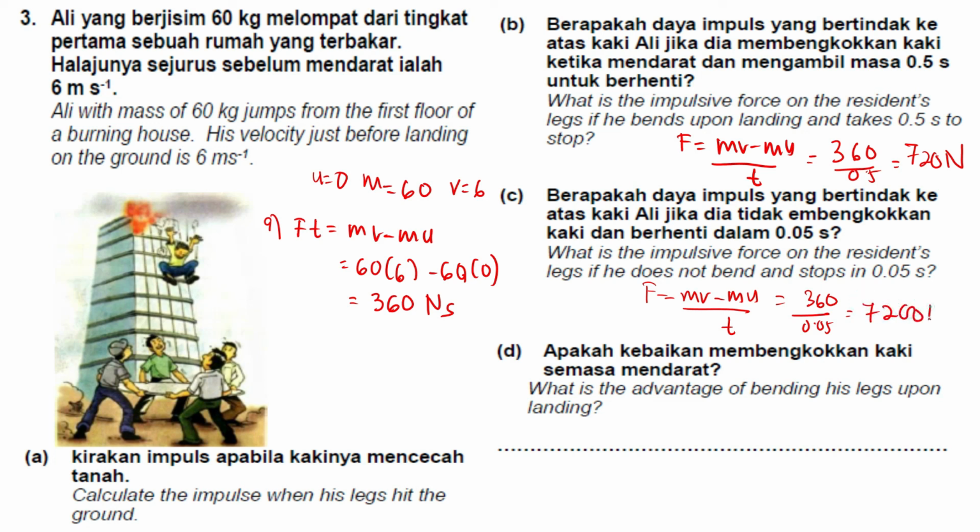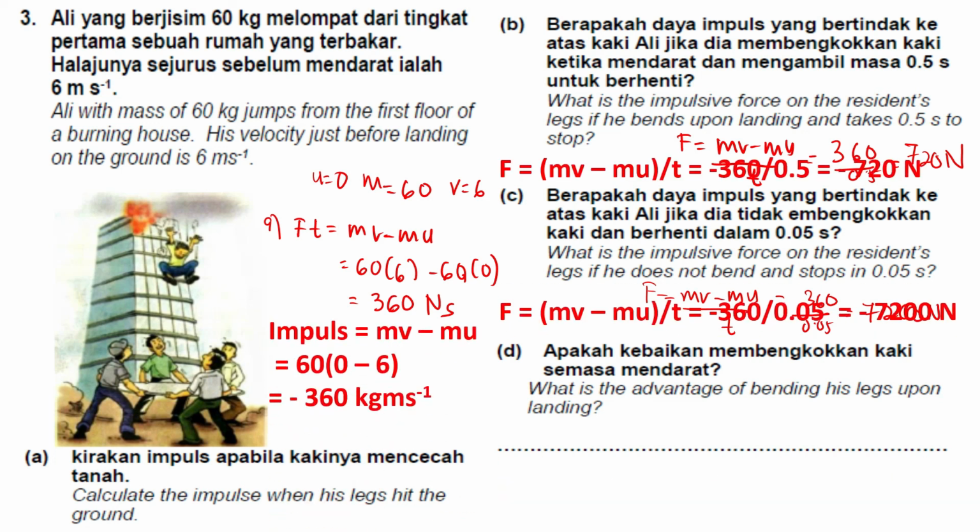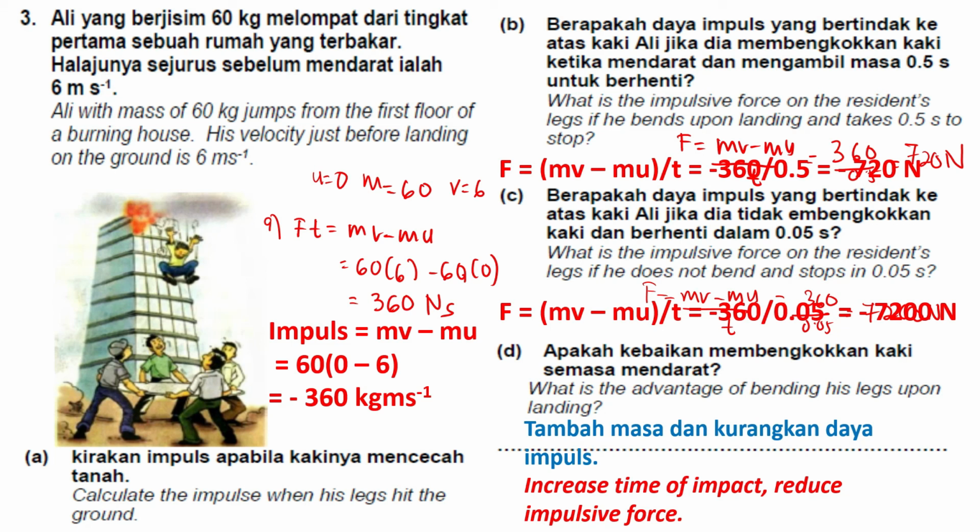You can see the impulsive force increases since the time becomes shorter. So what is the advantage of bending his leg upon landing? Actually, it is to increase the time of impact and reduce the impulsive force.